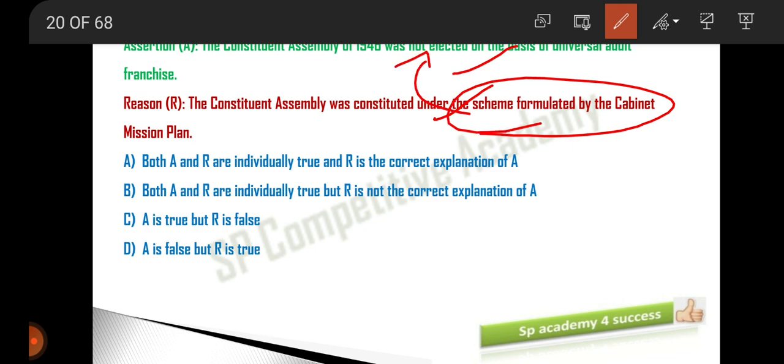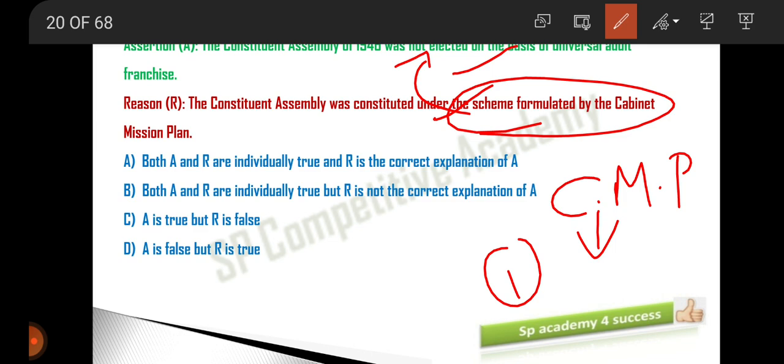Why so? The Cabinet Mission Plan has suggested some features under its scheme, and one of these features is that the Constituent Assembly will have elections, but not based upon universal adult franchise. Universal adult franchise means the present election system.